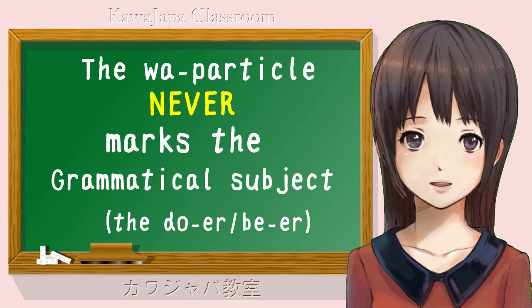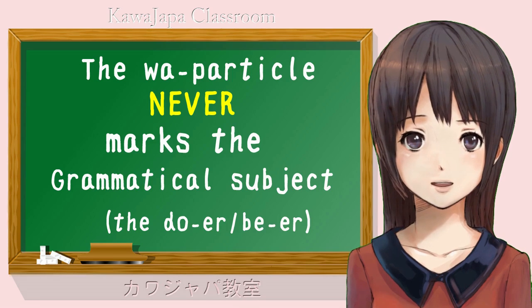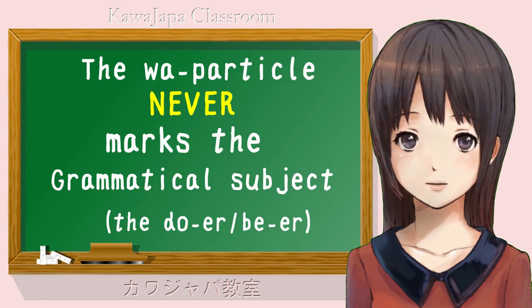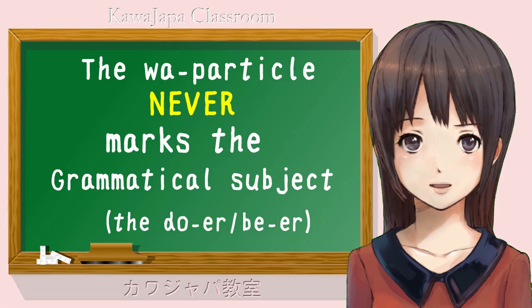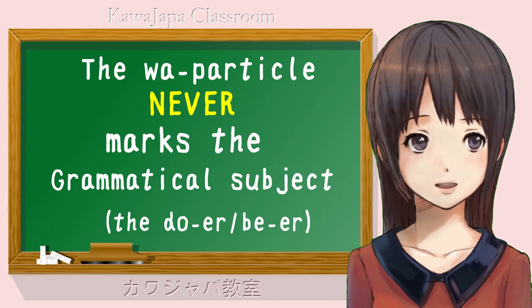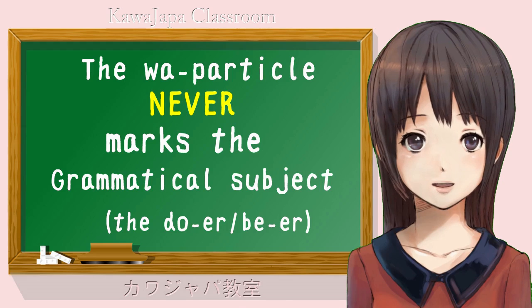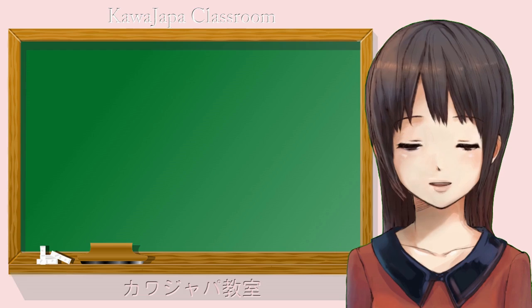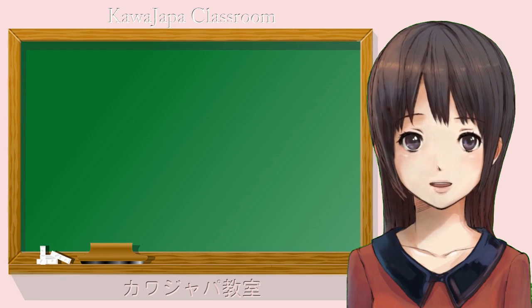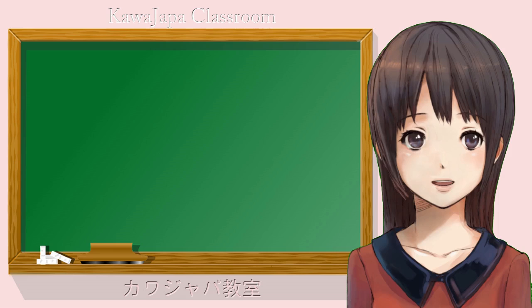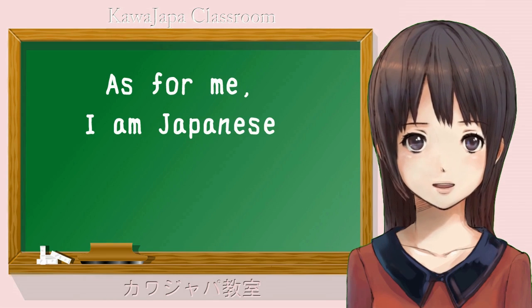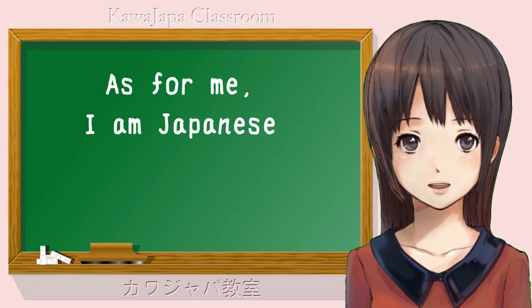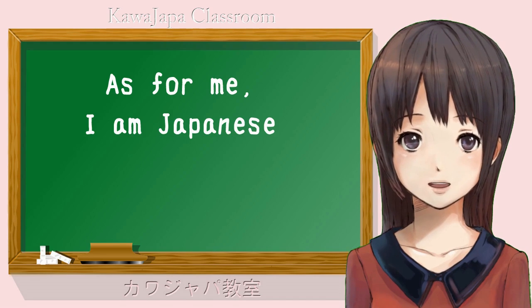Now, doesn't the wa particle appear to mark the grammatical subject of a sentence in this case and in many others? The textbooks actually explain the wa particle as marking the topic, not the subject, of a sentence. They explain it as meaning as for or speaking of. So, "Watashi wa Nihonjin desu" means as for me, I am Japanese. This is precisely correct. So let's just take that sentence in English and break it down.